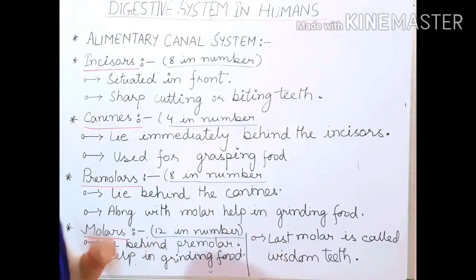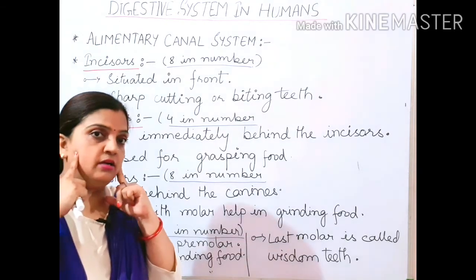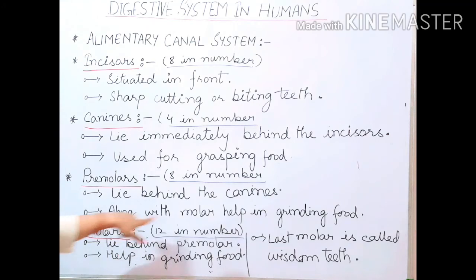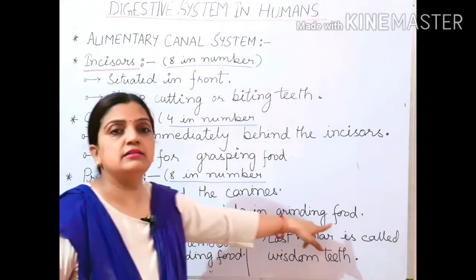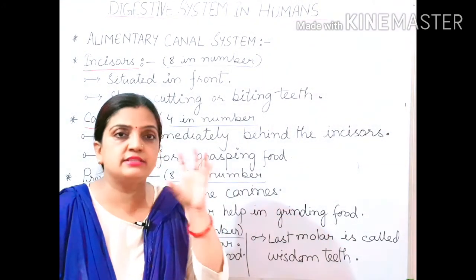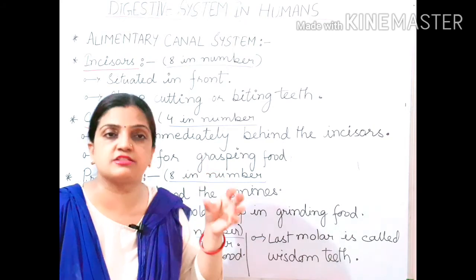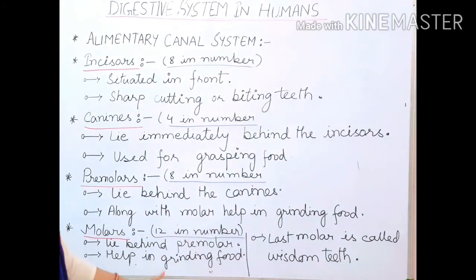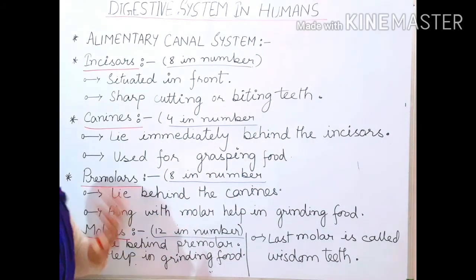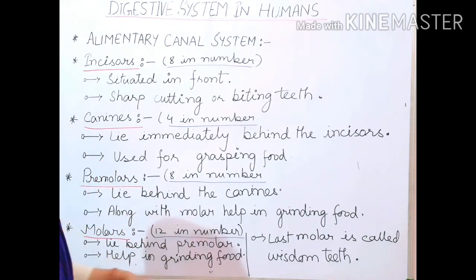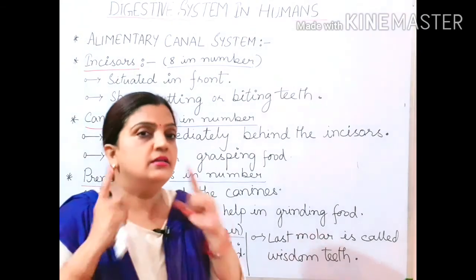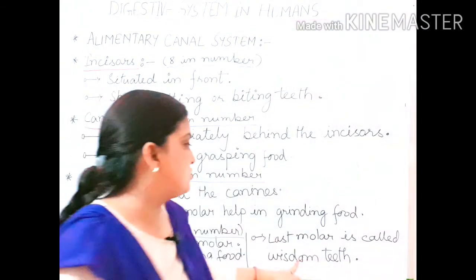I told you at the last your molars are present. So along with the premolars, molars help in grinding the food. The food is grinded and made into a paste with the help of molars and premolars. And molars lie beside the premolars, helping in grinding the food. And children, in human beings, the last molar is called wisdom teeth.